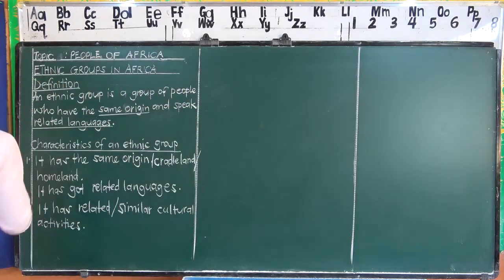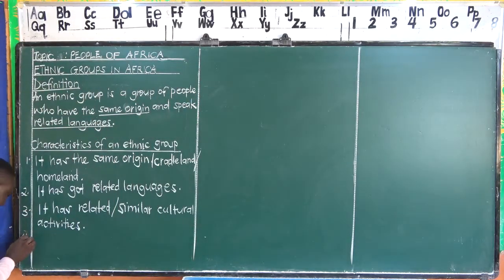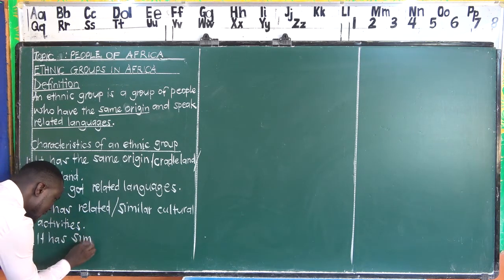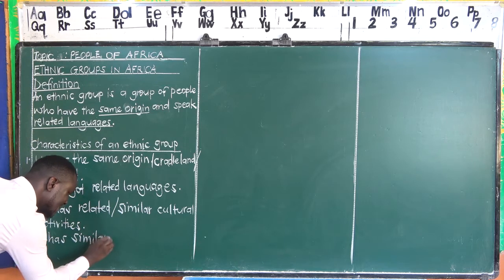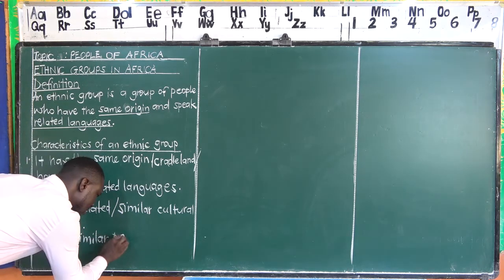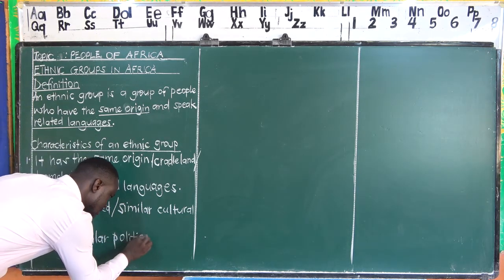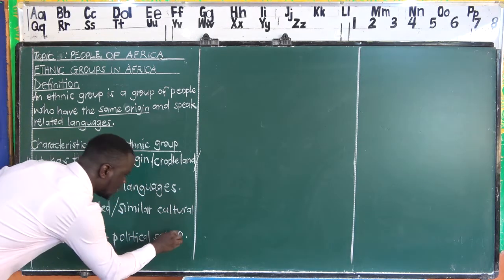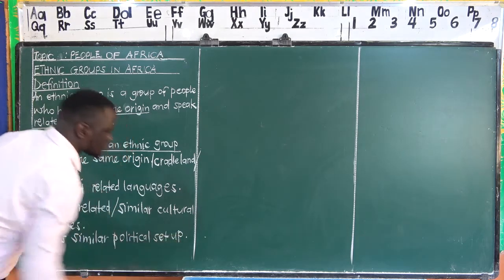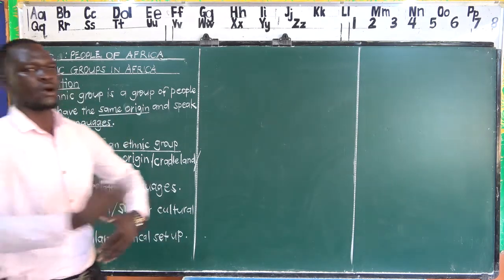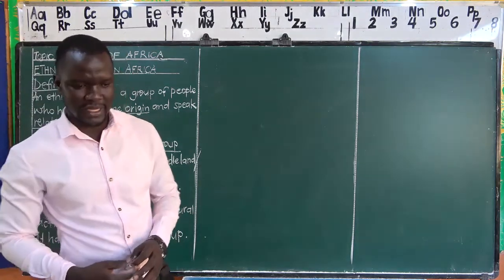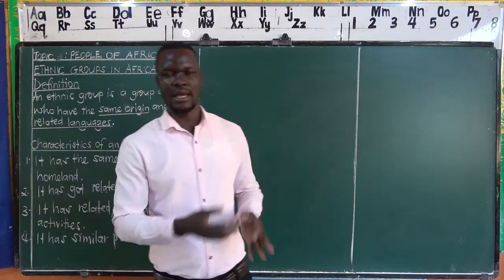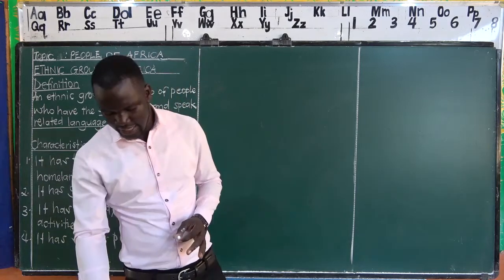It has a similar, or we can say related, political setup. Here we are looking at how the communities or tribes in that ethnic group govern themselves. You will find that the way they govern themselves is always similar among these tribes in that ethnic group.